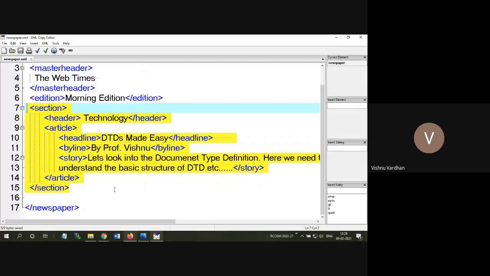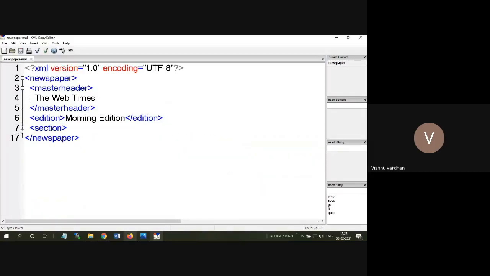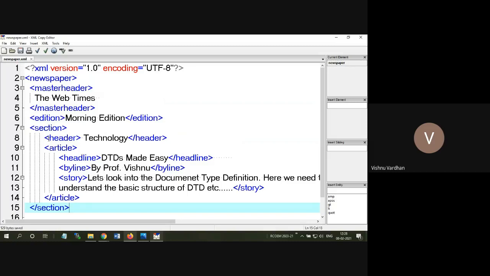But for our practical scenarios, we are going to simply see one example of how each section is for a given article. Suppose this is an article about technology, and the headline is there are some combination of articles. Each section will be having technology based articles, a couple of articles can be there. In that way we can understand. Then headline is there, by whom it is written, that is there, what is the story, that is also there. So this is the overall concept of how we can create any content.